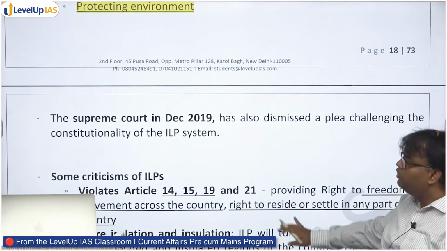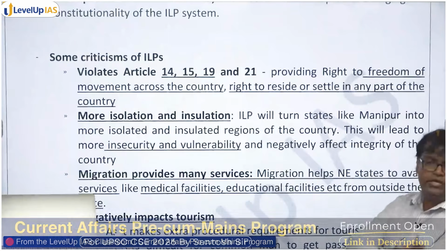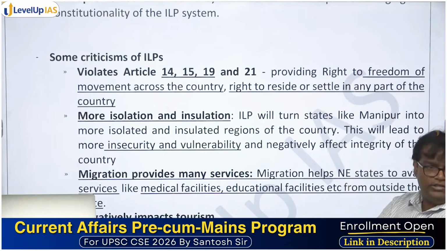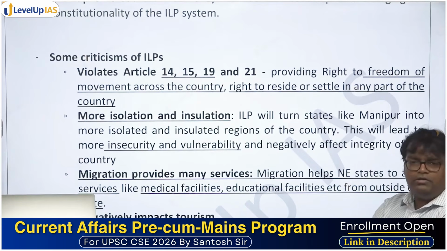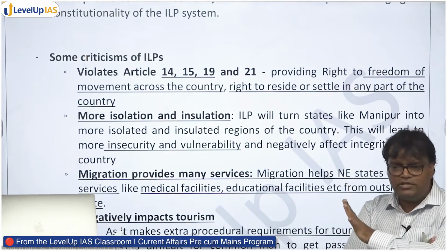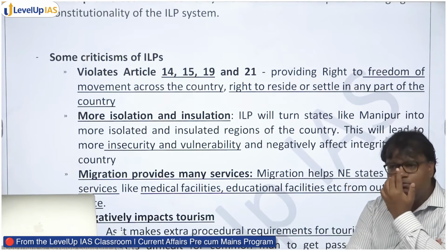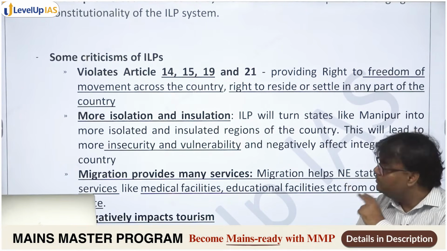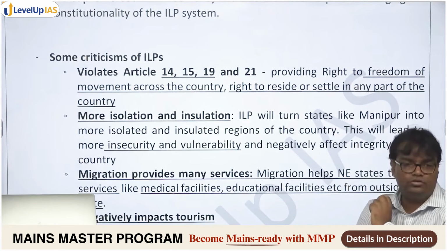So, what are some of the criticisms which are made against ILP? Why is it violating fundamental rights? Articles 14, 15, 19 and even 21. But the Supreme Court has said that it's not violating fundamental rights. For special circumstances, special conditions can be imposed. First, but second argument, more isolation and insulation.